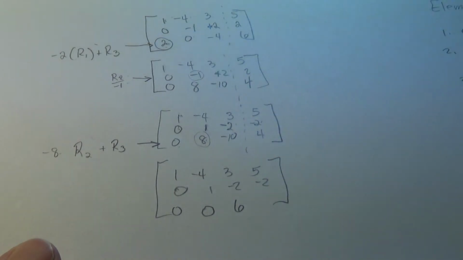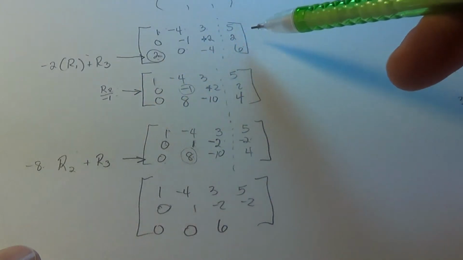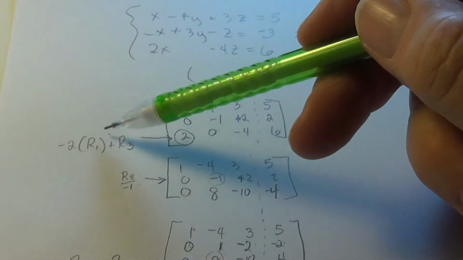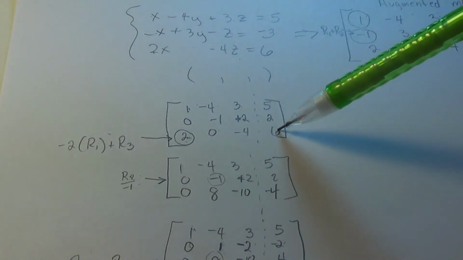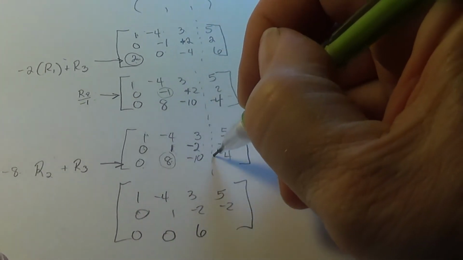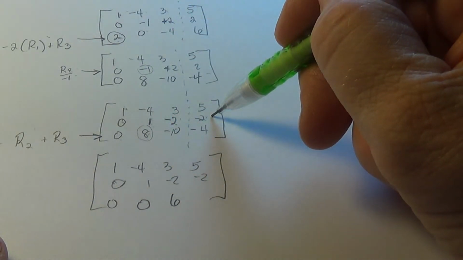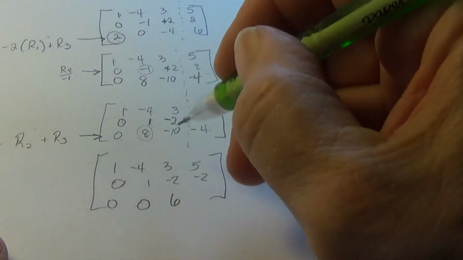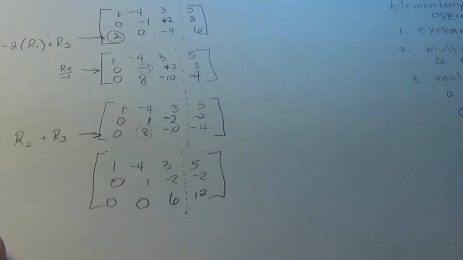And I don't remember having that. So is there a mistake? Up here, minus 2 times row 1. Yep, this was a minus way back here. Minus 2 times row 1 gives me minus 10 plus row 3 gives me a minus 4. Alright, so when I get to this one, negative 8 times negative 2 is positive 16. Minus a 4 is a 12. So hopefully you were seeing these mistakes and are so happy now that I've corrected them.